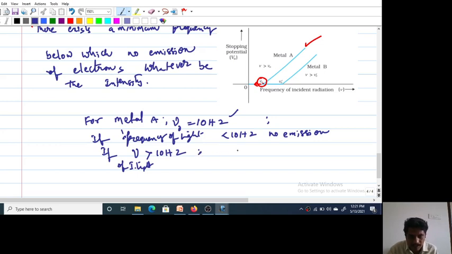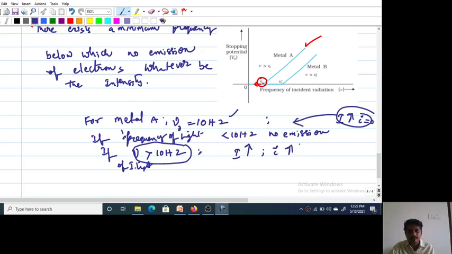In this situation, if you increase the intensity, the photoelectric current increases. If the frequency is less than 10 Hz, even though you increase the intensity, the photoelectric current is 0. Remember this point.